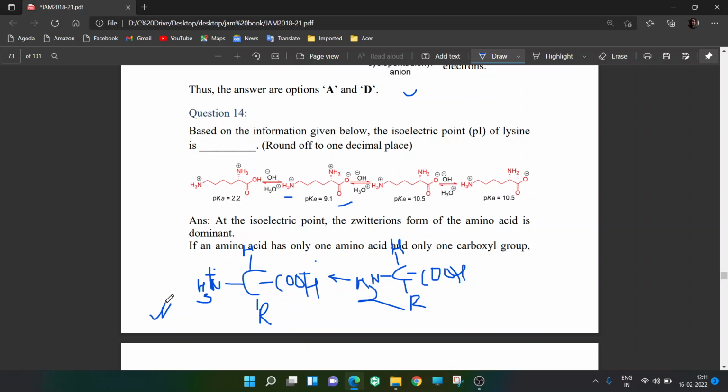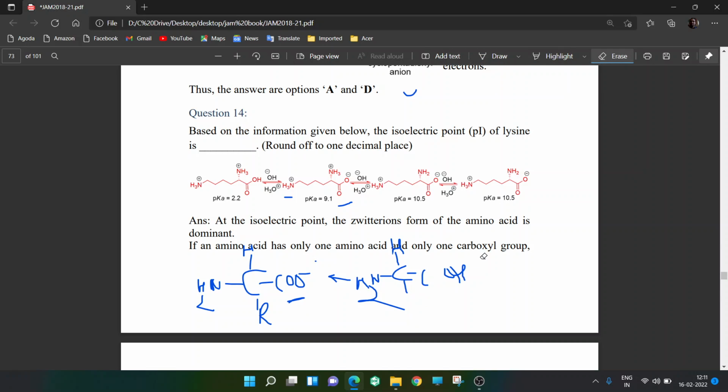Imagine if you put a lot of base, a lot of NaOH in it, then what happens? This COOH will be lost, it becomes COO minus. Also this NH3 plus will lose the proton and it becomes neutral NH2, because you are putting a basic medium. Now you have a negative charge, it is no longer a zwitterion.